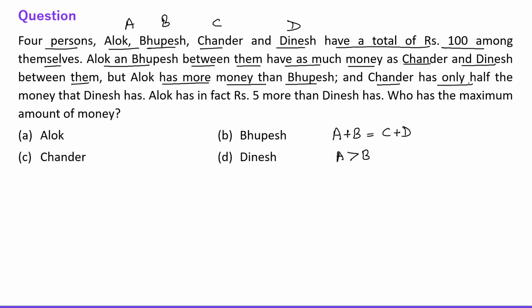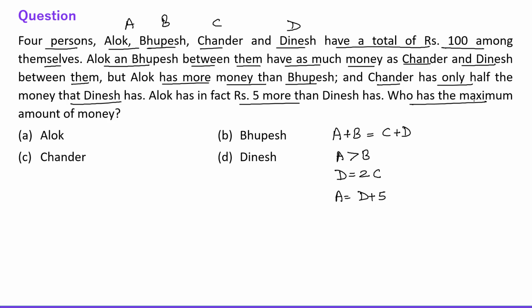Chandar has only half the money that Dinesh has. Okay, so it means what? D is equal to 2C, right? Chandar is half of Dinesh. It means twice of Chandar is equal to Dinesh, right? Alok has in fact 5 more than Dinesh. So A is equal to D plus 5.